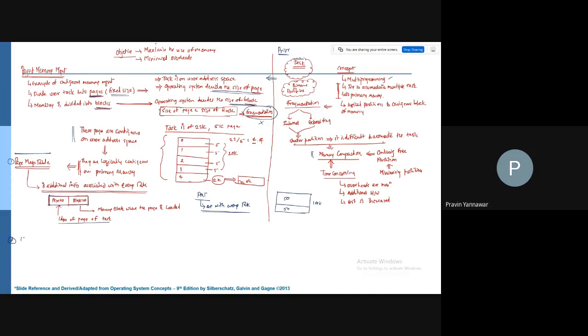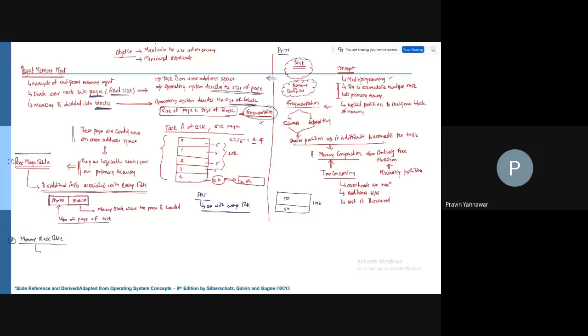Second is the memory block table. So the way you have the page map table, it is per task.